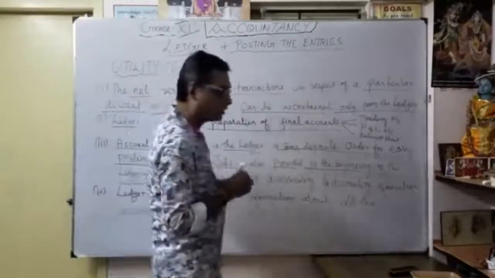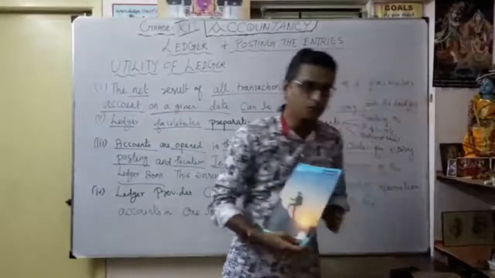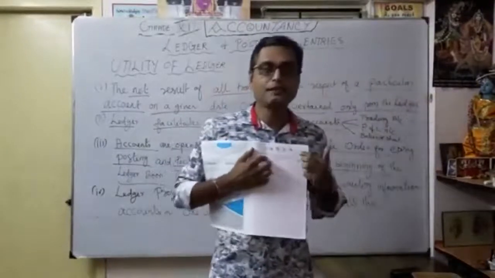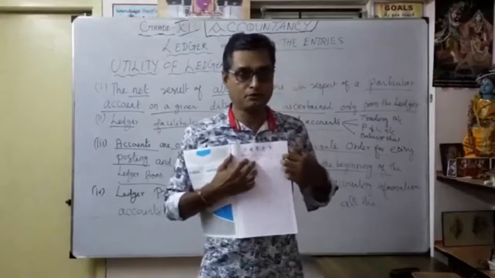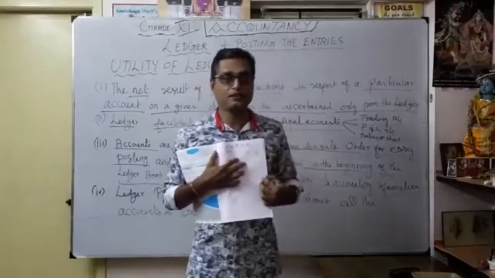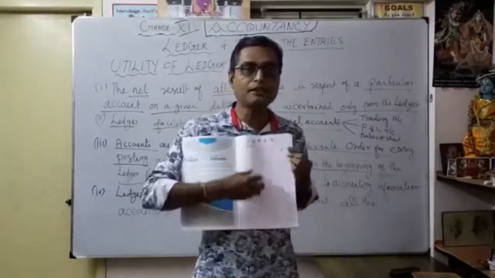For example, when you are preparing a lot of ledger accounts, in this notebook you have to prepare the index. For example, page number 1, my cash account. Page number 3, my bank account. Page number 7, my purchase account. Page number 9, my sales account. So you have to give the index here itself.